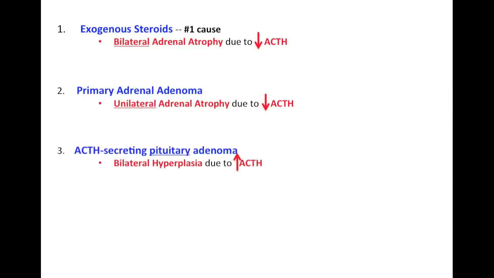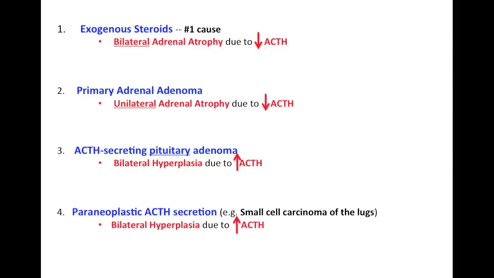The next reason is ACTH secreting pituitary adenoma. In this case, the problem is the pituitary itself. It's secreting too much ACTH. Okay, so too much ACTH will stimulate both adrenal glands, and both adrenal glands are going to go under bilateral hyperplasia because now they're working a lot more. So they're also going to secrete a lot of cortisol, but there won't be any negative feedback in this case because the pituitary has an adenoma, so it doesn't really matter if there is any negative feedback. It's still going to secrete a lot of ACTH.